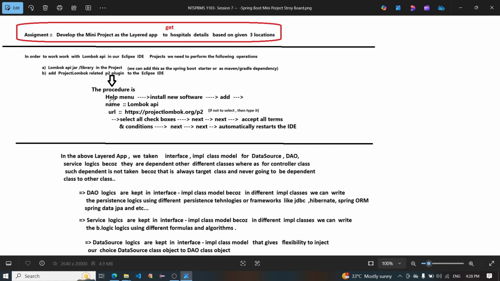The procedure is: Help menu, Install New Software, add name Lombok API, add the URL, select the checkbox, next, accept all terms and conditions, next, and automatically restart the IDE.